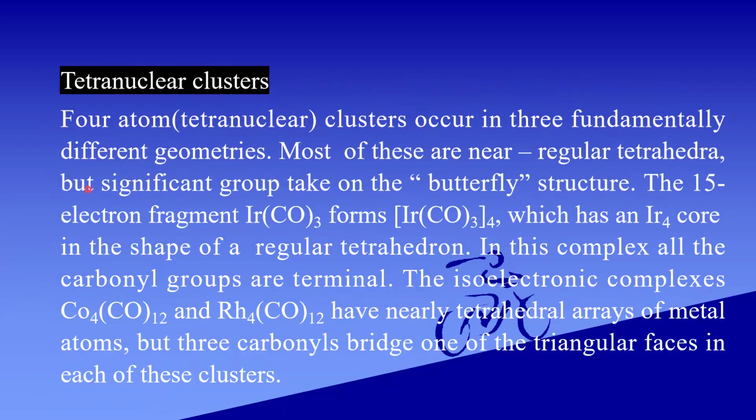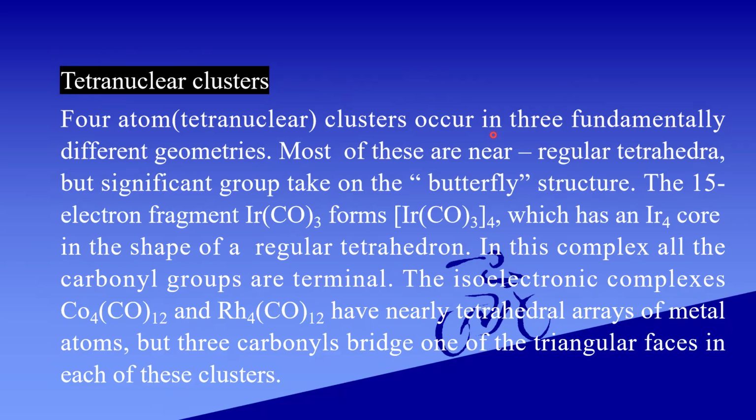Now let us see about tetranuclear clusters. 4 atom clusters occur in 3 fundamentally different geometries. Most of the tetranuclear clusters are regular tetrahedra, but a significant group takes the butterfly-like structure.